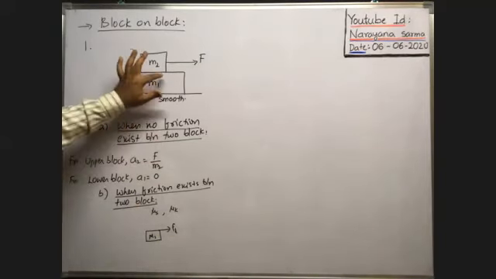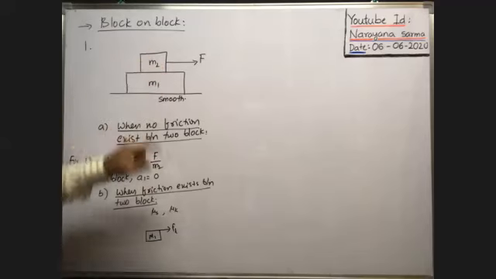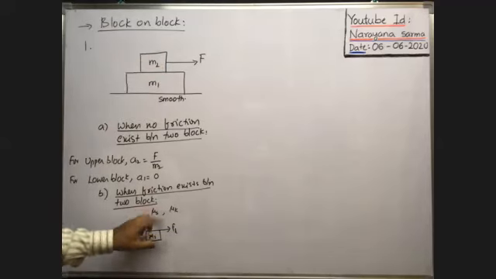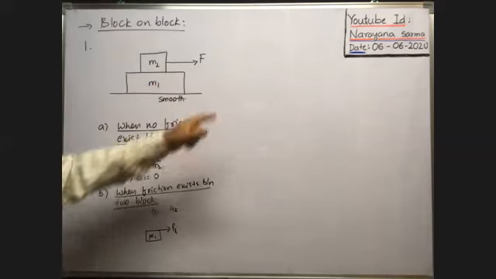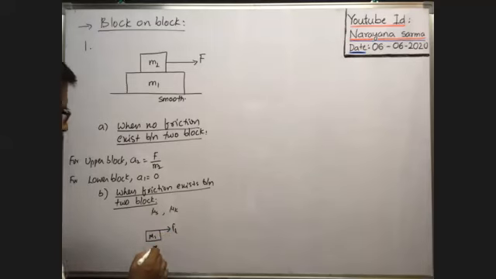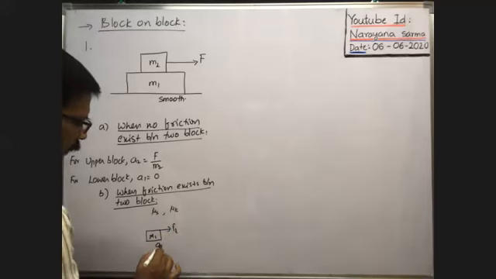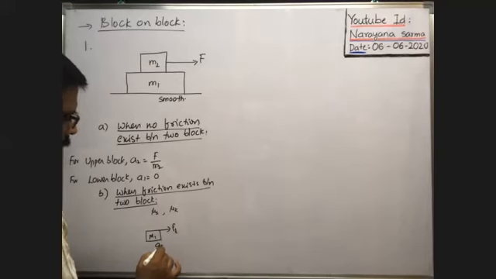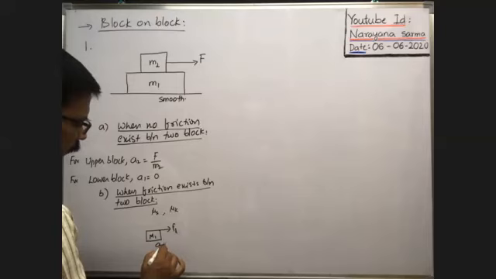That means whenever the maximum friction exists between the two blocks, which is the limiting friction, at that time the lower block is pulled with the maximum force. That's why it is maximum. Whenever the limiting friction is maximum, the lower block travels with maximum acceleration. That maximum acceleration is say A max or A1.